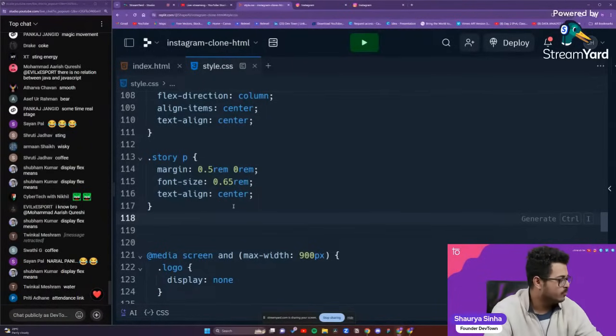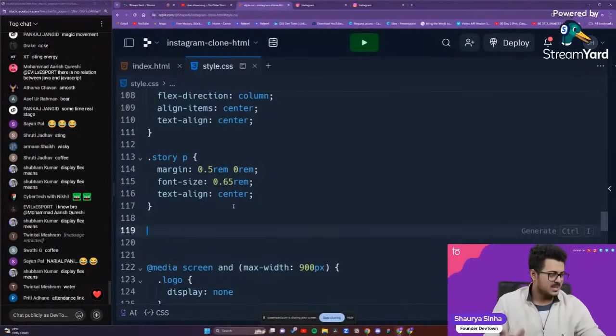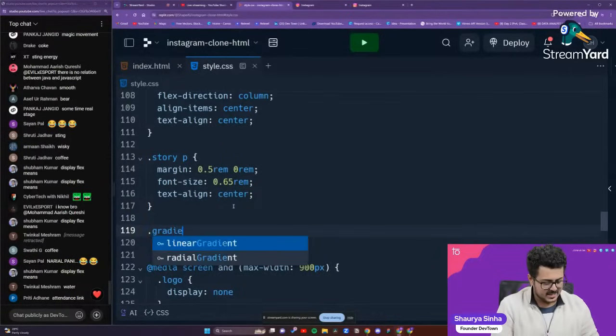The gradient is the most important thing, guys. And this is a little bit more tricky as well because this is something where you will be creating a radial gradient for the very first time. After this point, you will have to deal with background colors and all those kinds of things. This time you are dealing with a gradient background color, guys. So that is a little bit different from usual background colors. Okay, so create that dot gradient.